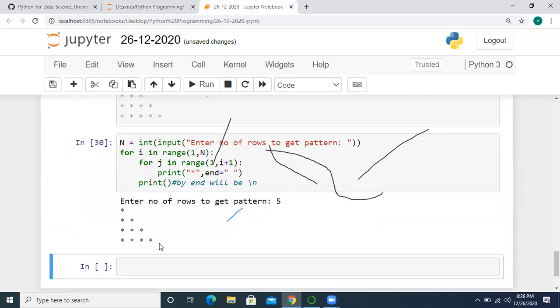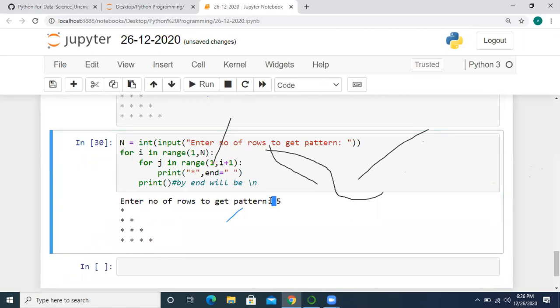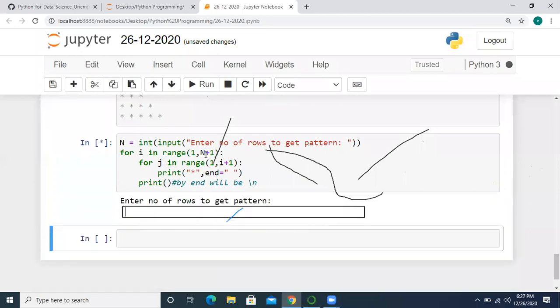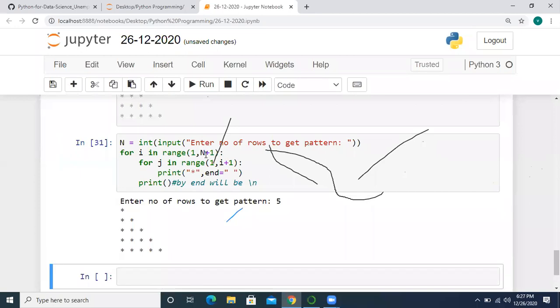See, I got only 4 rows, but I gave 5 rows. I want 5 rows. Here we should give n plus 1. So this is the program. For n number of rows you will get stars like this.